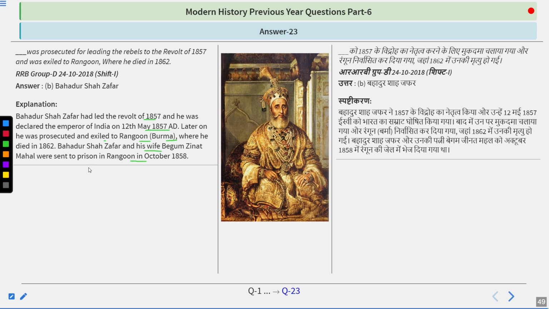After he was exiled, the British Empire was established in India. The British Empire replaced the East India Company in India, and they controlled the whole of India under their monarchy, and the Queen of Britain became the Empress of India.